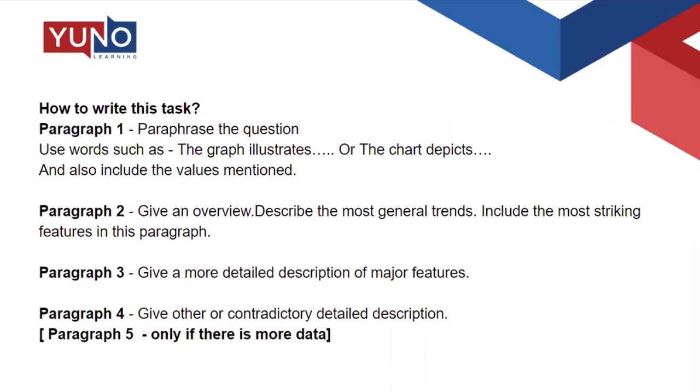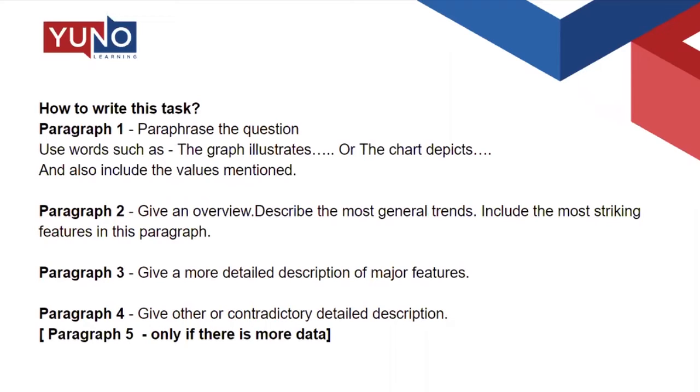So the idea comes that you have to put an overview into it. Now overview is whatever you see in the whole trend of the graph. Suppose the graph or the picture or the line graph or the chart, you can see that it is increasing gradually, it is going up. So you write over there the general trend is upwards. Suppose the line chart or the pie chart shows a downward trend, values are going down, so you mention it's a downward trend.